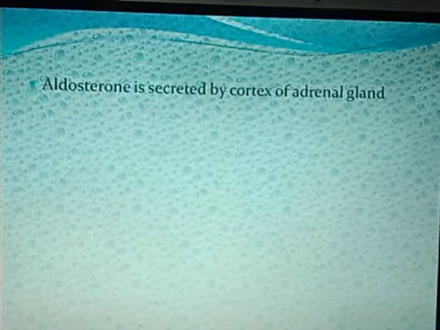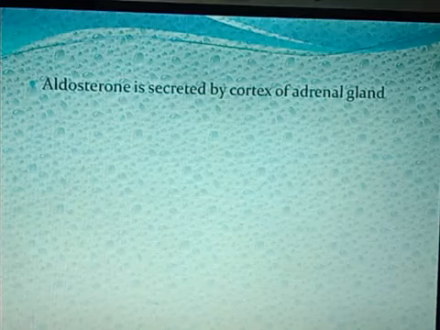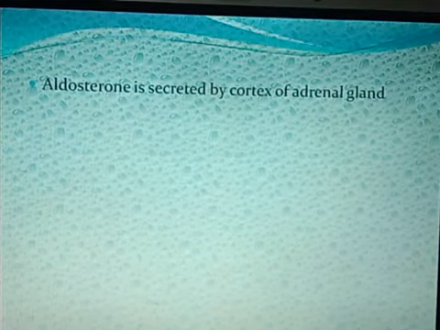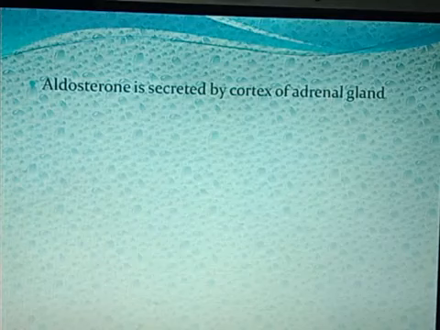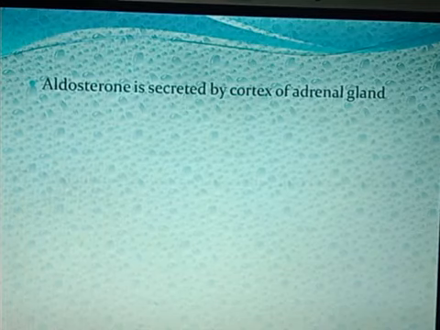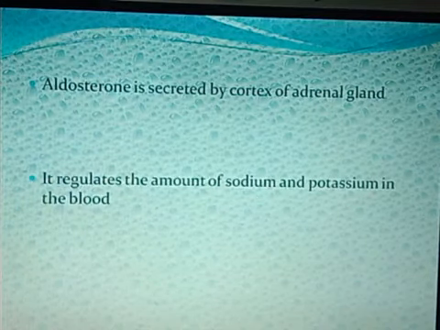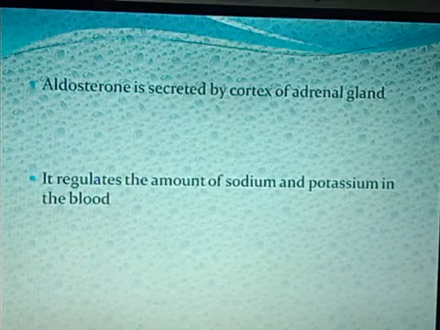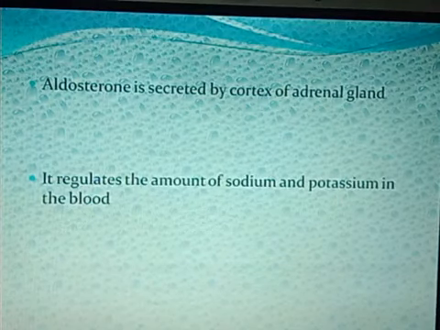Aldosterone, the other hormone, is secreted by the cortex of the adrenal gland. Where is this adrenal gland situated? Above the kidneys, on the top portion of the kidney. So in the cortex portion of the adrenal gland, this aldosterone hormone is secreted. This hormone regulates the amount of sodium and potassium in the blood.